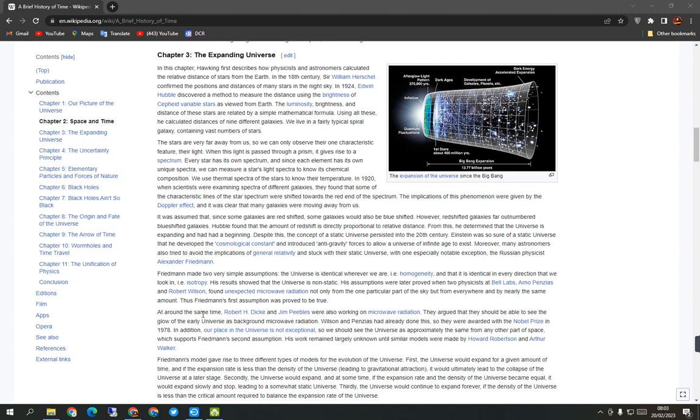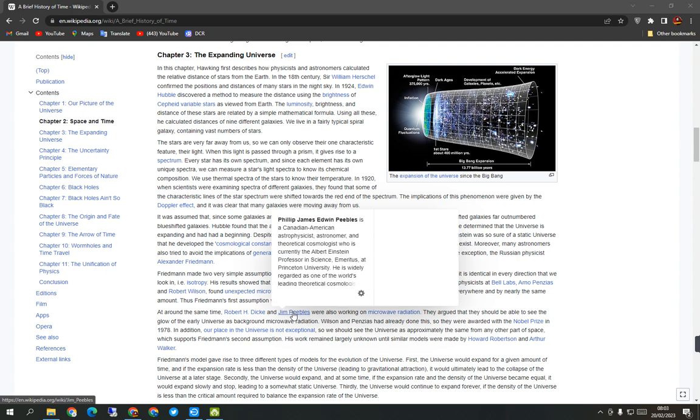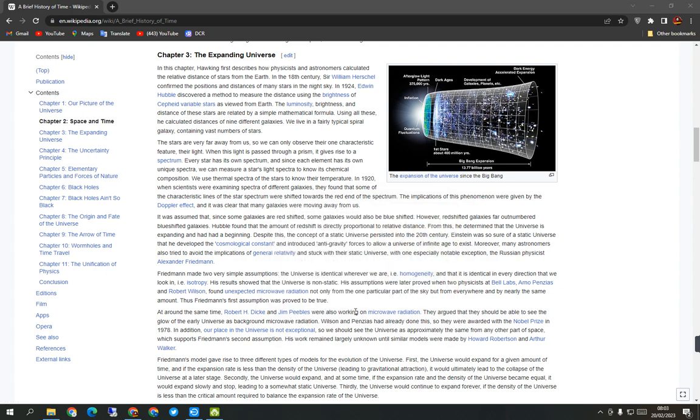At around the same time, Robert H. Dicke and Jim Peebles were also working on microwave radiation. They argued that they should be able to see the glow of the early universe as background microwave radiation. Wilson and Penzias had already done this, so they were awarded the Nobel Prize in 1978.